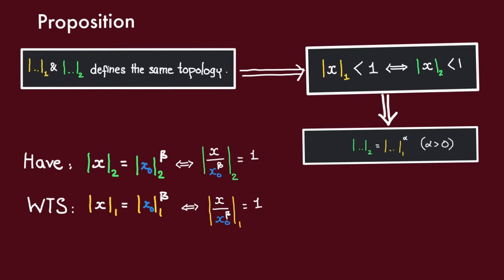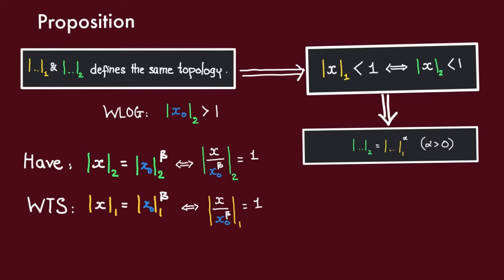Now, this condition does not yet look like this, so we need to massage it a little bit. Without loss of generality, we can assume that the green absolute value of x naught is greater than 1. Otherwise, we can just take 1 over x naught. You might ask, what if the absolute value of x naught is 1? Don't worry, since we assume that these absolute values are not trivial, i.e. they are not constantly 1, there must be some x naught with absolute value not equal to 1, and thus either x naught or 1 over x naught must have absolute value greater than 1.